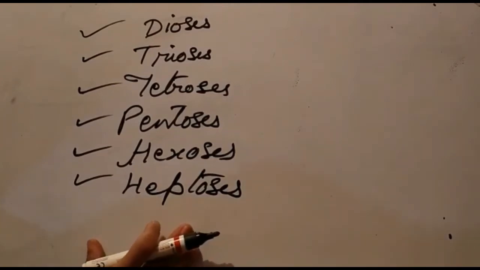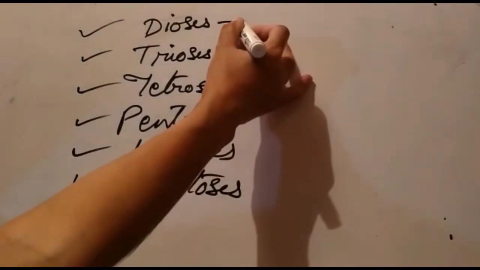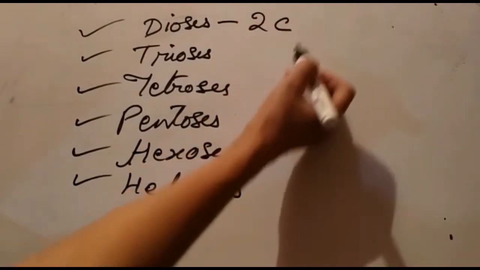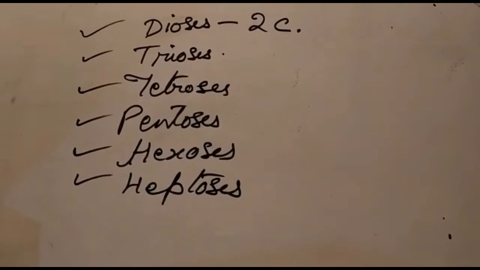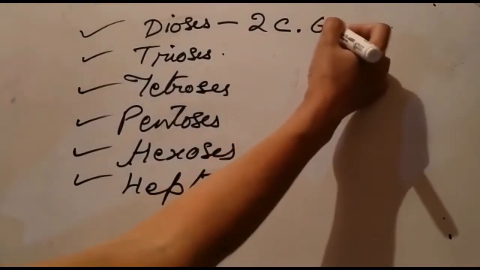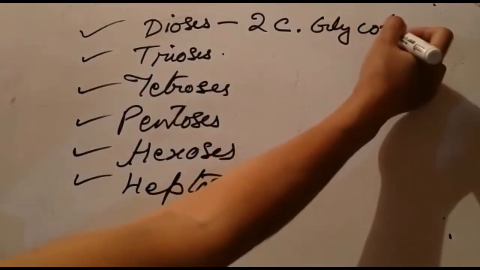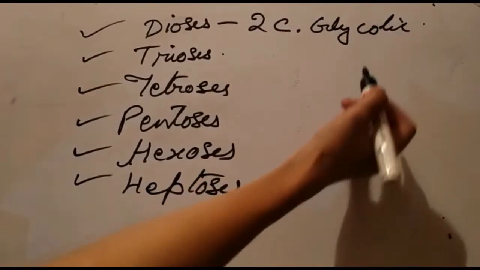That means dioses have 2 carbon atoms. One example of a monosaccharide molecule which has only 2 carbon atoms is glycolic aldehyde.